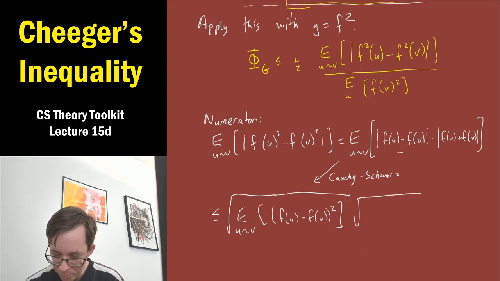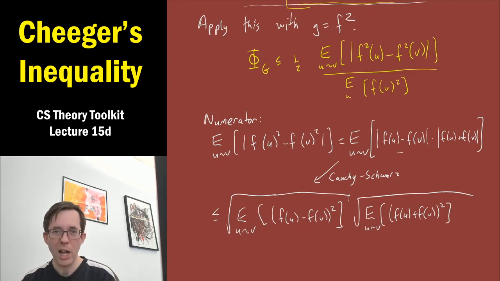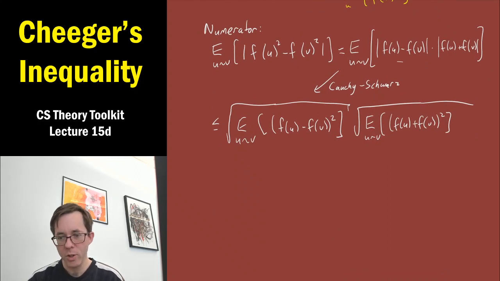On the other side, we have the expectation over a random edge uv of f of u plus f of v squared. That's a little funky, but we're going to show that it's not too big compared to the overall variance or squared value of f.